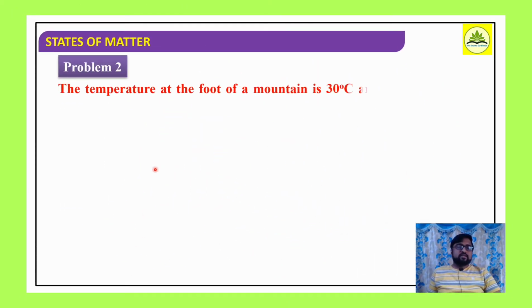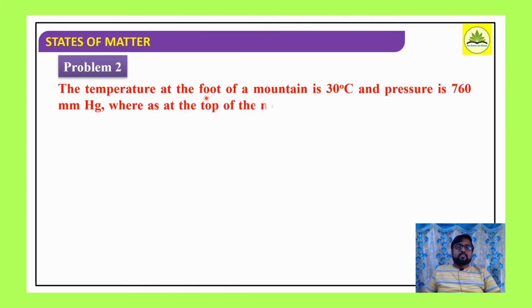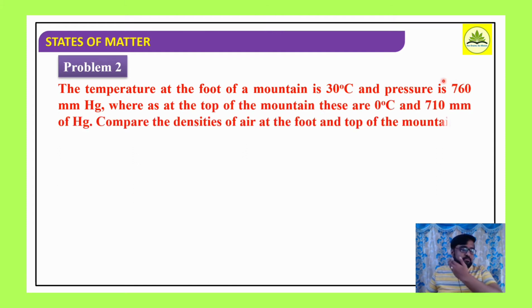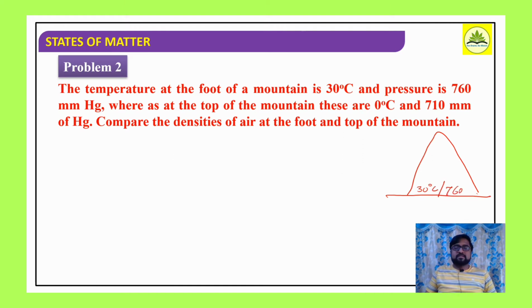Consider the second problem. The temperature at the foot of the mountain is 30 degrees Celsius and the pressure is 760 mm of Hg. So there is a mountain. The foot of the mountain, what is the temperature? About 30 degrees Celsius and the corresponding pressure is 760 mm of Hg.